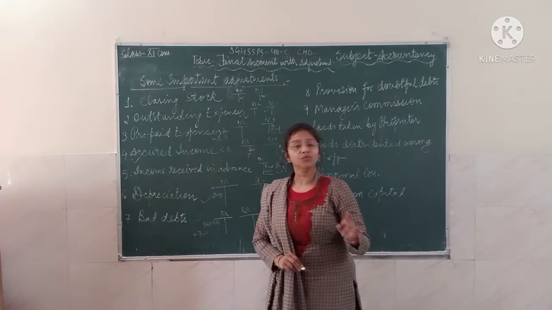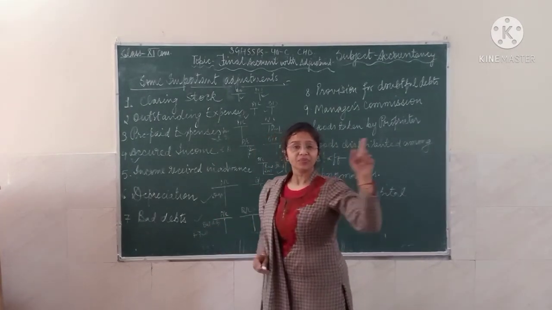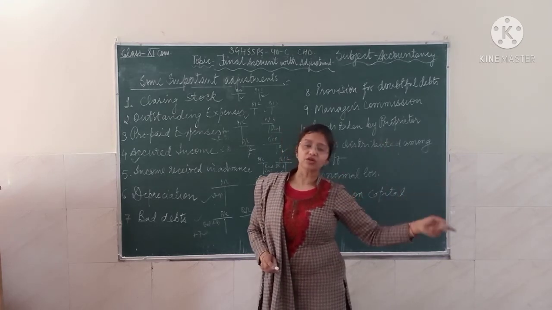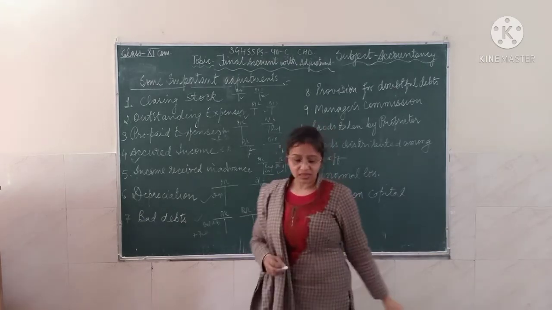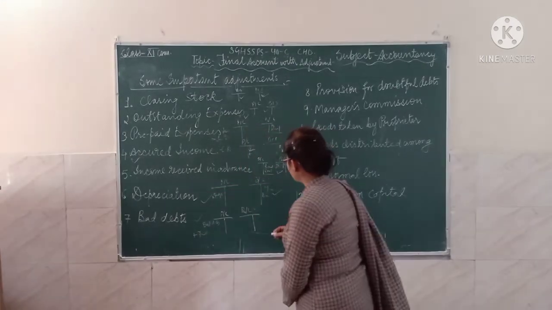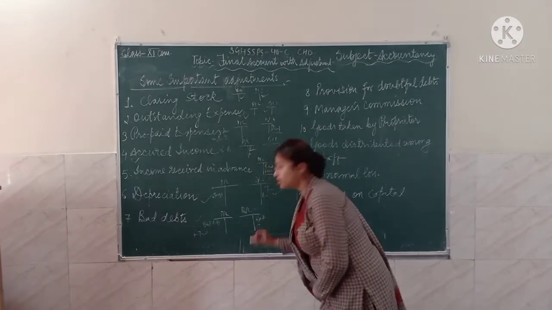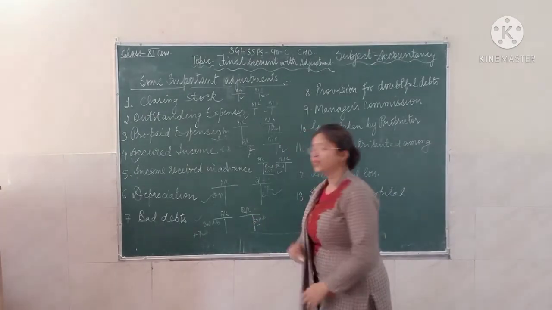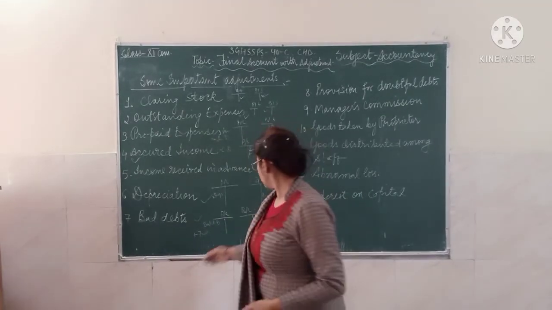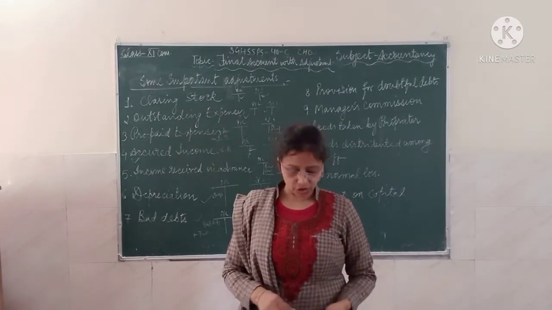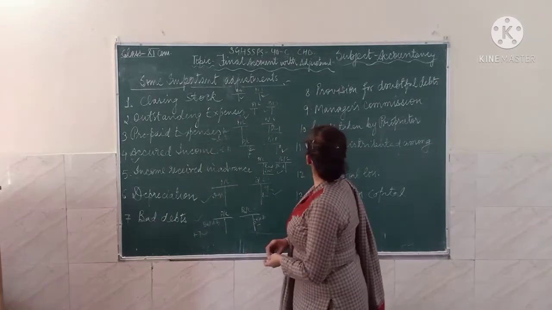In the P&L, you are going to add the bad debt plus further bad debt. Further bad debt you are taking from outside of the trial balance, which is given in the adjustment portion. And also in the balance sheet, you will take the further bad debt. You are going to deduct that further bad debt from your sundry debtors. How much your debtors are, you are going to deduct the bad debts from the asset side of the balance sheet.